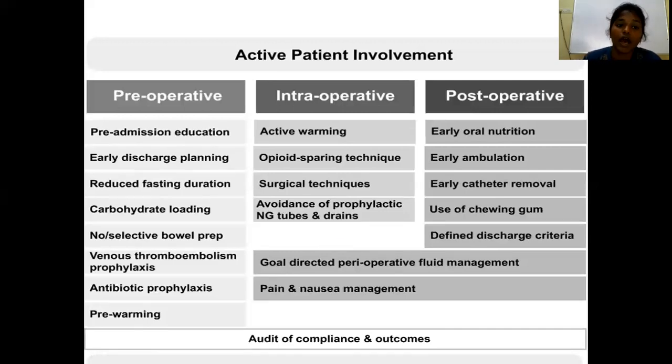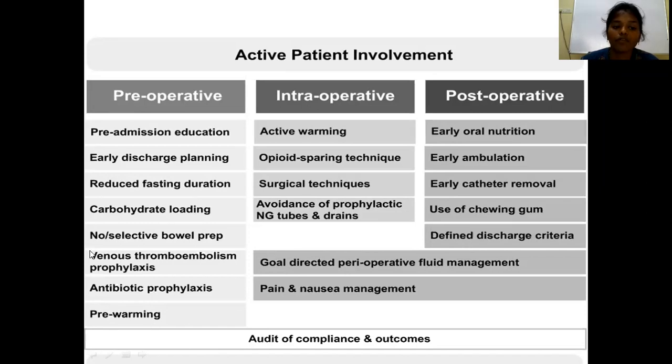Preoperatively, the principles you have to follow for ERAS are pre-admission education. You have to educate them, early discharge planning, reduced fasting duration, carbohydrate loading, venous thromboprophylaxis, antibiotic prophylaxis, and pre-warming.